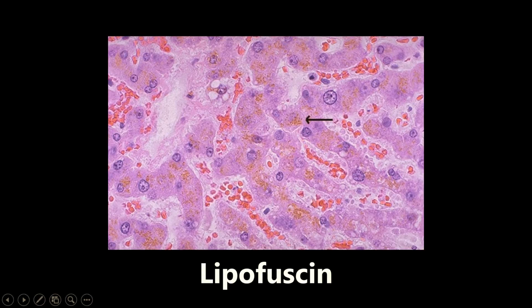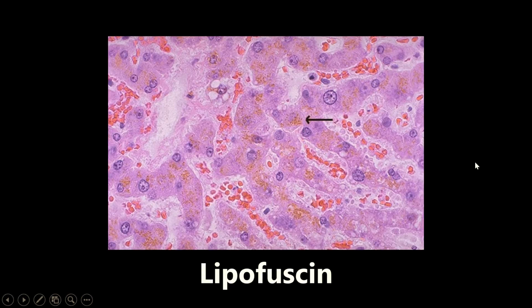And the other important thing is that it's seen with normal aging. So there's no type of pathology associated here. This is something that you'll get as you age. It deposits in the heart, in the liver, and a couple other structures as well. And an important thing to realize is that if you see this, don't necessarily jump to a condition like hemochromatosis.